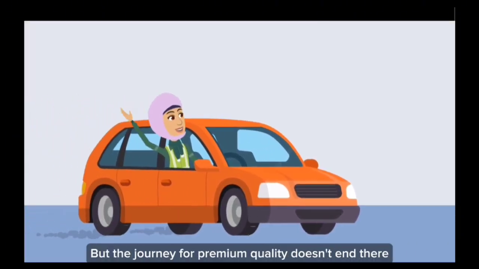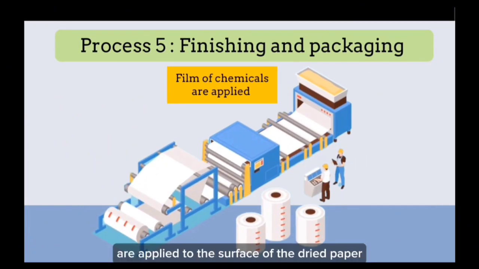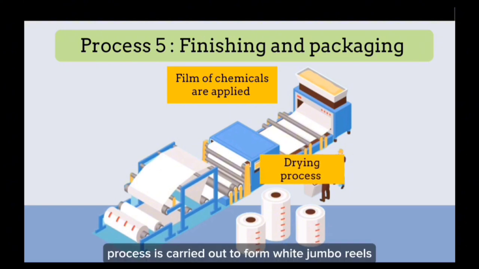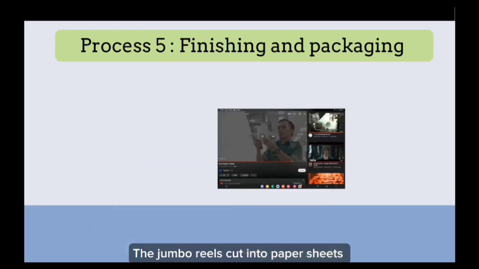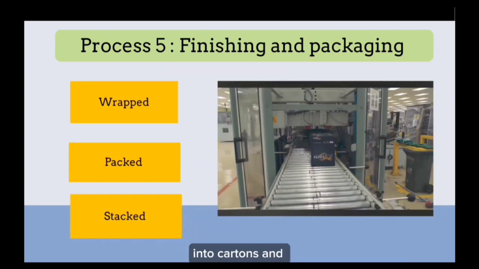But the journey for premium quality doesn't end there. The final process is finishing and packaging. A film of chemicals is applied to the surface of the dried paper to improve the properties of the paper. Another drying process is carried out to form white jumbo reels. The jumbo reels is cut into paper sheets. Finally, these paper sheets are then wrapped and packed into packaging before being stacked into cartons and ready to ship.